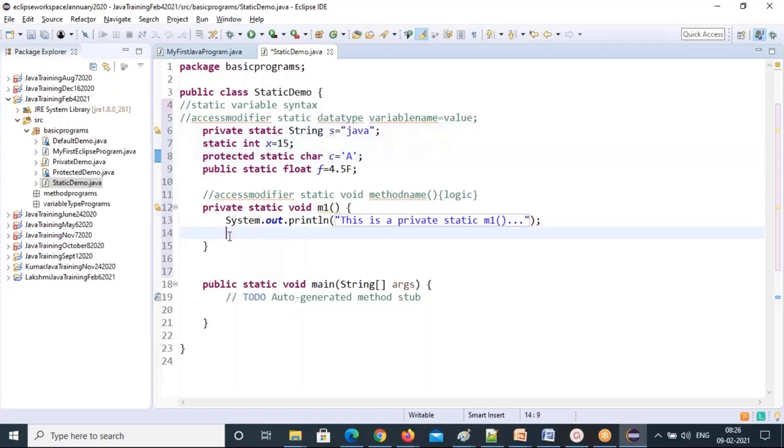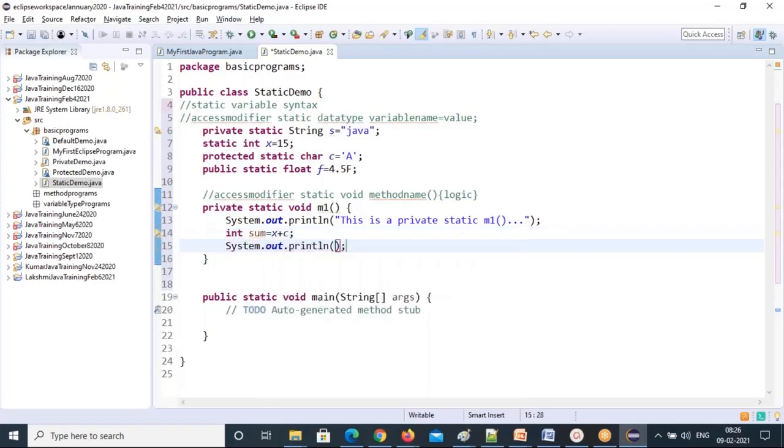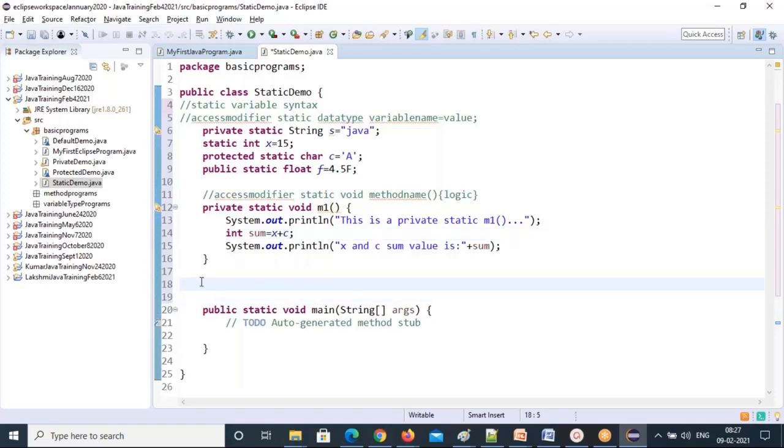I'll just join this. So int sum equal to x plus c. I can do this sum logic and print this value: x and c sum value is. Then I'm joining some local variable. See, for local variables I am not using access modifiers. Catch that point: access modifiers are applicable only for static variables and non-static variables, not for local variables. Local variable means you write it inside the method body. That's one simple method, I'm not doing anything very complicated.